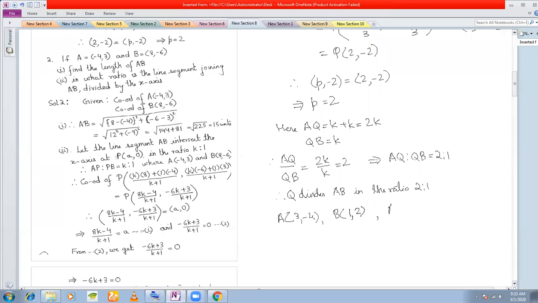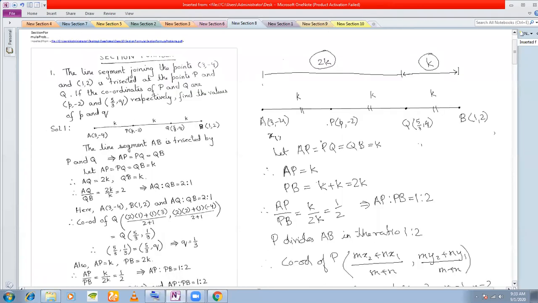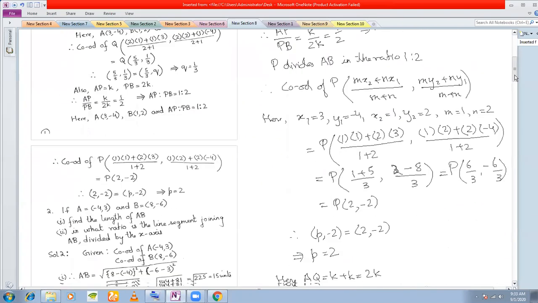And the ratio here is AQ is to QB equal to 2 is to 1. So this one should be my x1, y1, and this should be my x2, y2. Here I have two parts, so m is equal to 2 parts, and n is equal to one part.